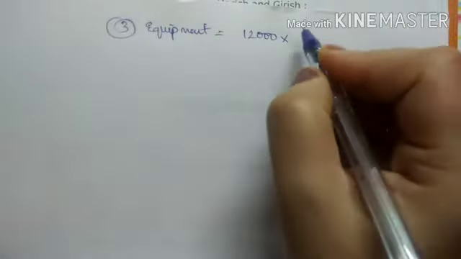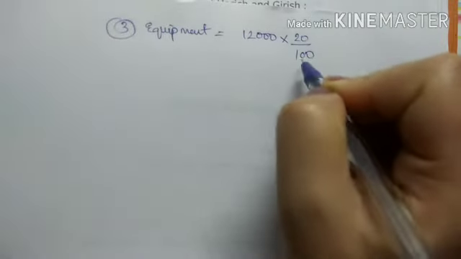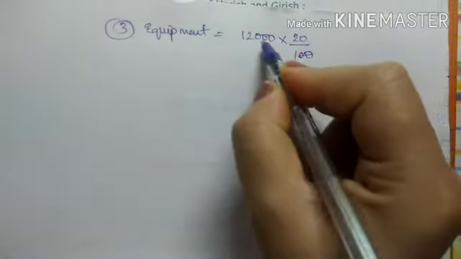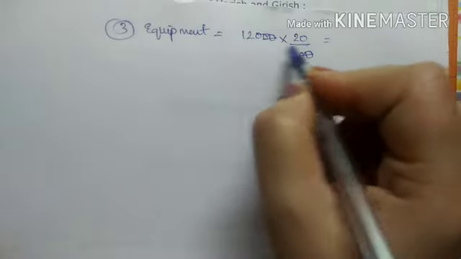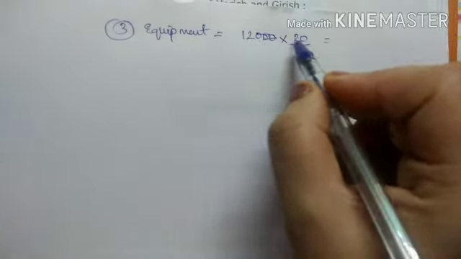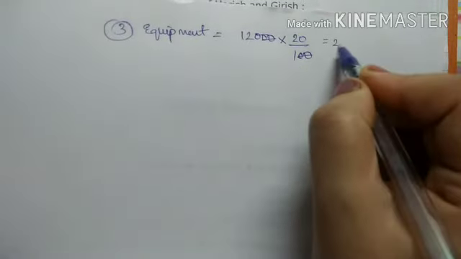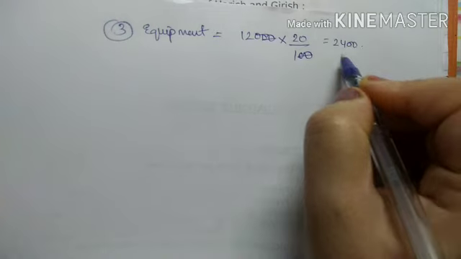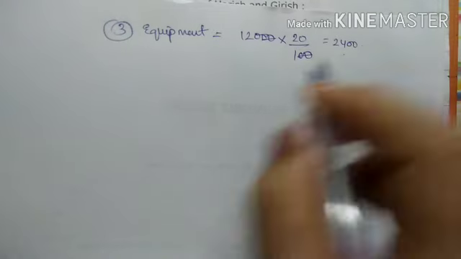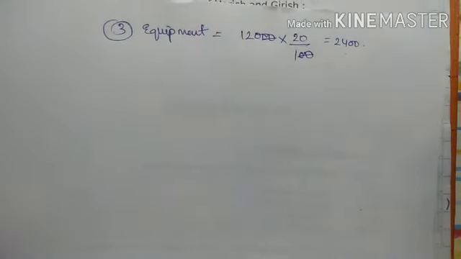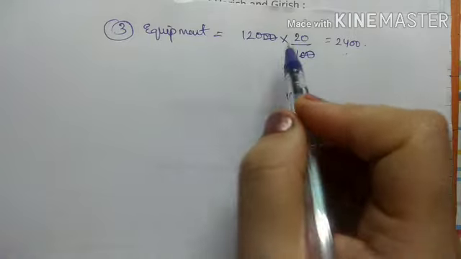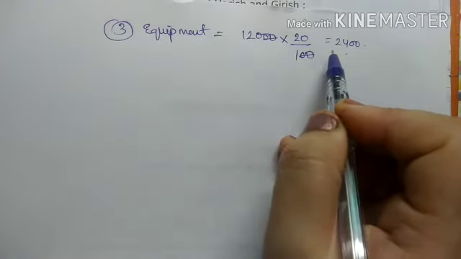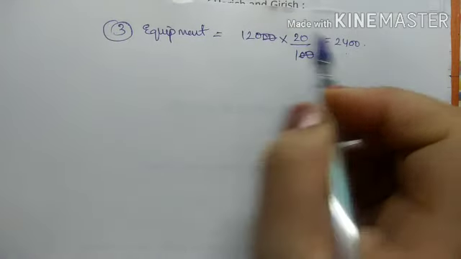We provide depreciation at 20%, so 2 zeros get cancelled. 12 twos are 24, and 2 zeros, that is 2,400.